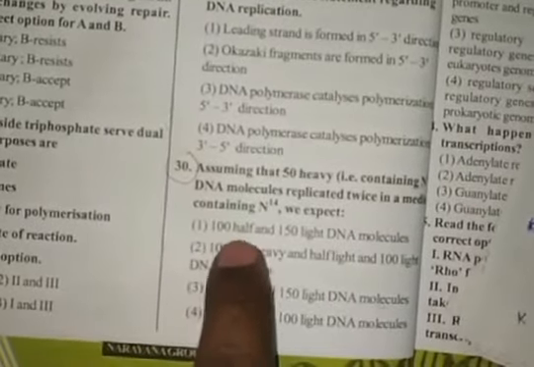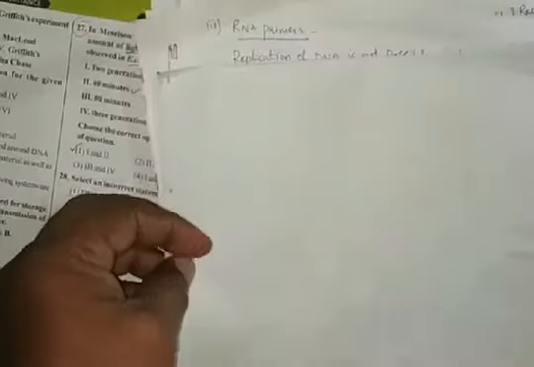So the first option is 100 hybrid and 150 light DNA molecules, then 100 hybrid and 100 light DNA molecules, 50 heavy and 150 light DNA molecules, 50 heavy and 100 light DNA molecules. So this is the question here. The options are given like that. Then we have to find the answer.